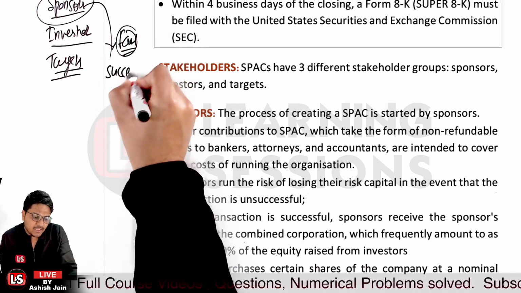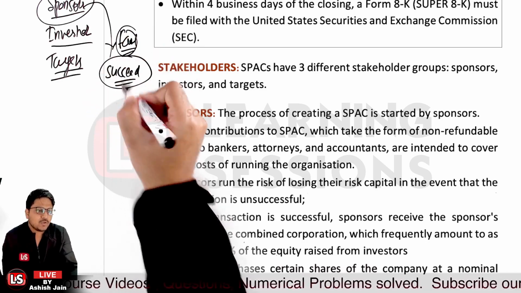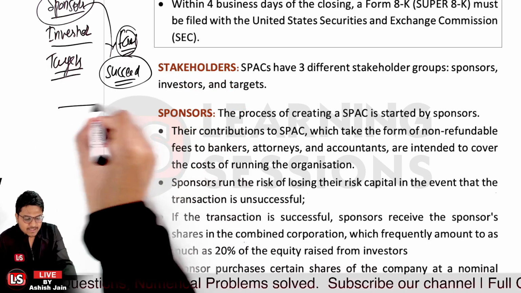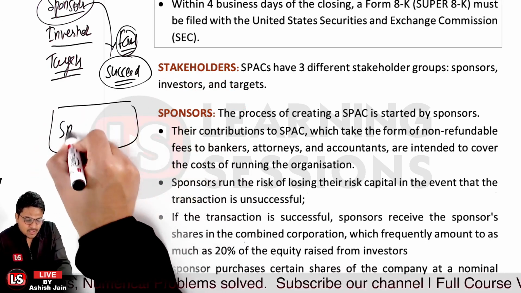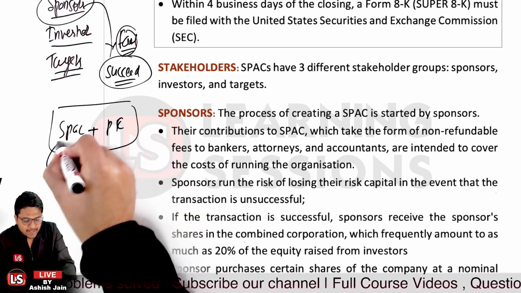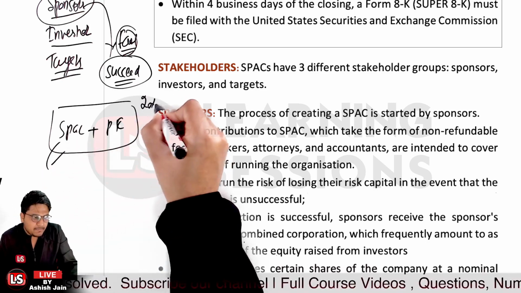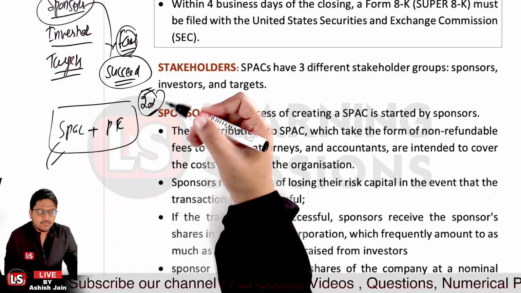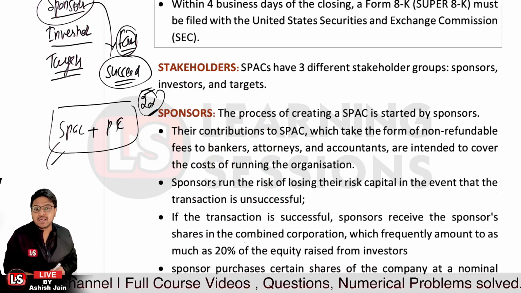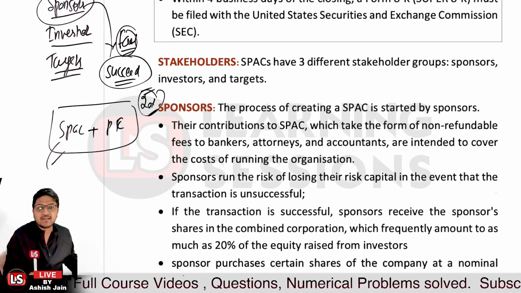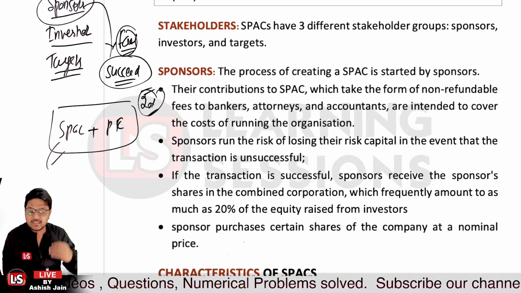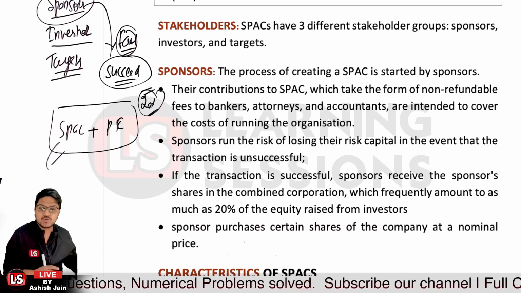In case they succeed, in that scenario, the sponsor receives the sponsor's shares in the combined corporation. So let's say that the SPAC was there and a public entity was there. Now they are all merged into the combined company. They will be getting 20% of the shares in that combined entity. The sponsor purchases certain types of shares of the company at a nominal price. So that is the scenario, right?